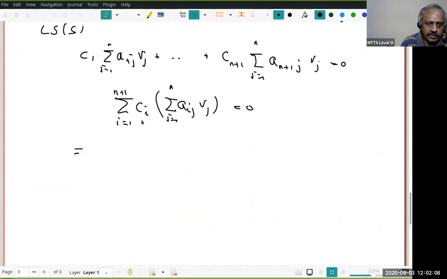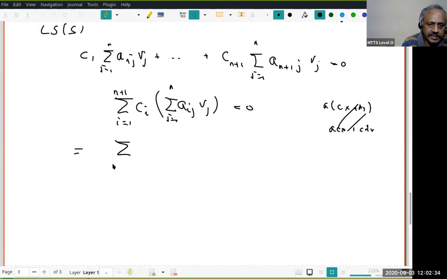Therefore, using the various properties of vector spaces, Ci, I can take it inside. This i will run over. You understand that? A of Cx plus Dy will be ACx plus ADy, where C and D are scalars, x and y are vectors, A is a scalar, you know all these things. So using that, what do I get now?